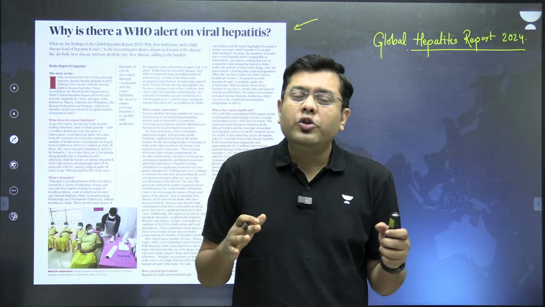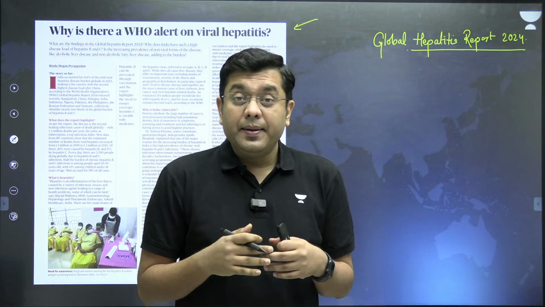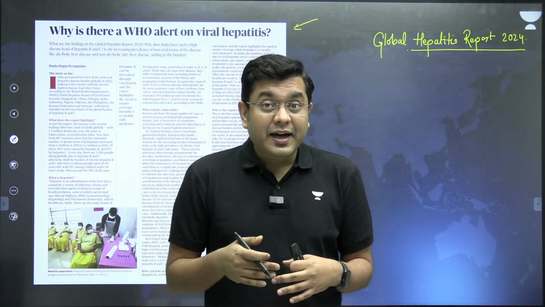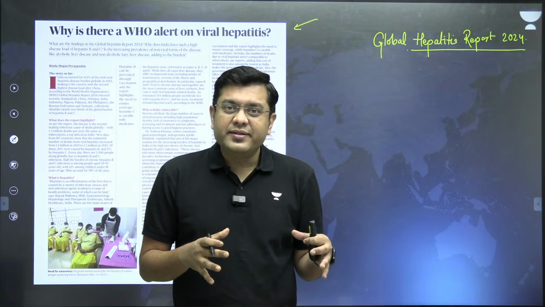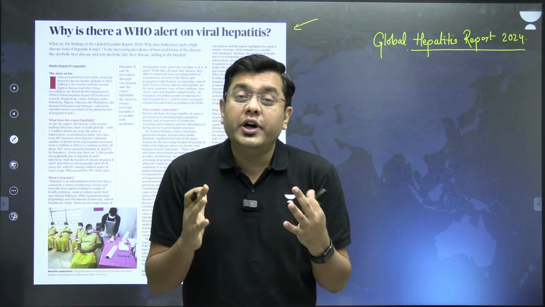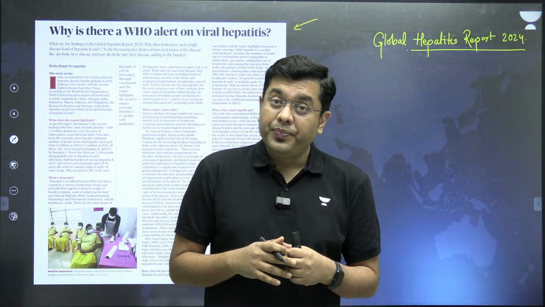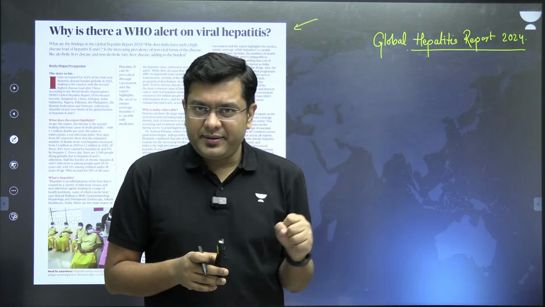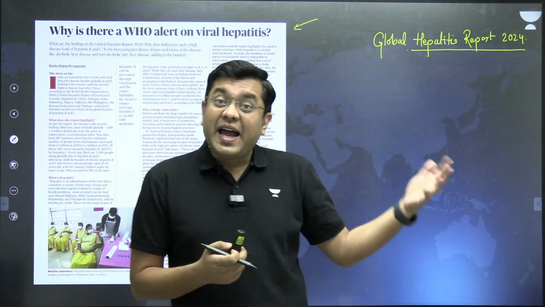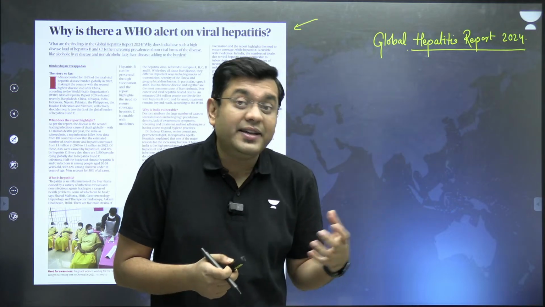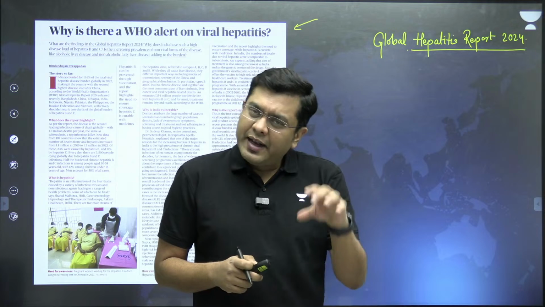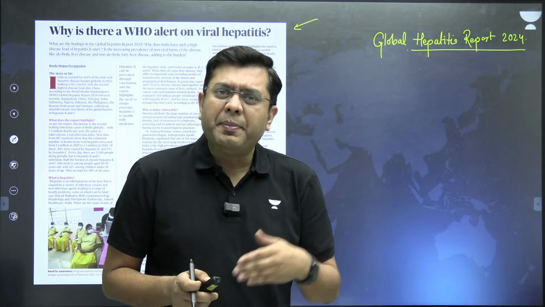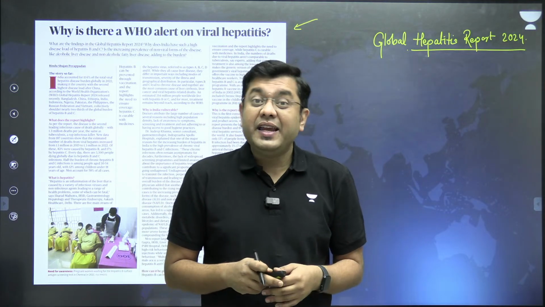And if you talk about countries such as China, India, Pakistan, Bangladesh, Russia, Vietnam, Ethiopia, these few countries comprise more than two-thirds of the hepatitis cases across the world. Now, this is one of the first comprehensive health reports which has been published for hepatitis, because generally the exact incidence of hepatitis as a disease is largely not very well known. Now, when we talk about hepatitis, you have various strains of hepatitis, from hepatitis A all the way till hepatitis E.